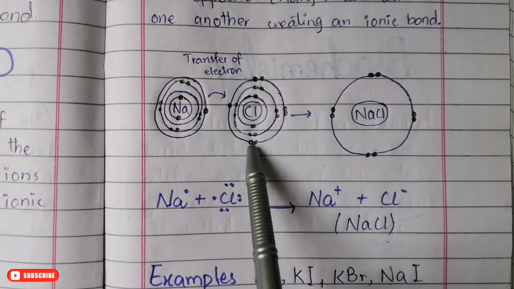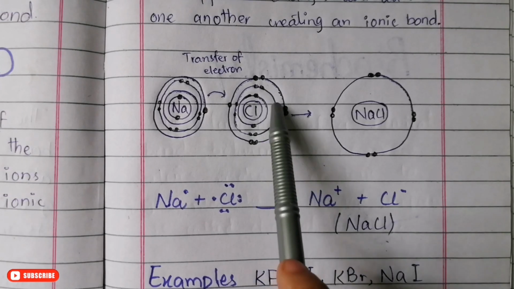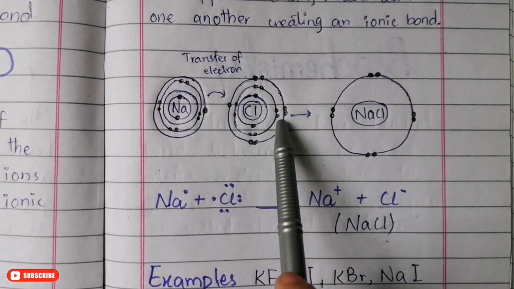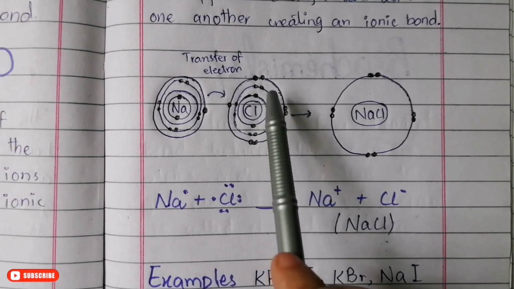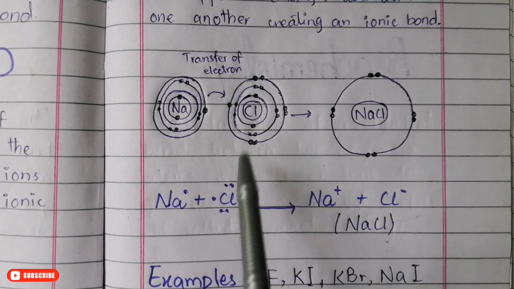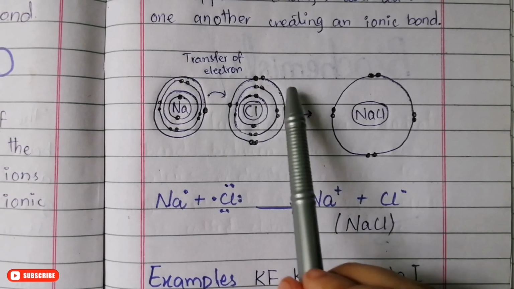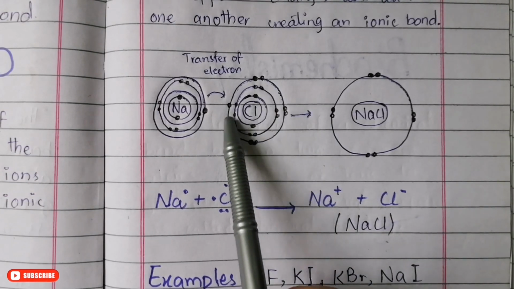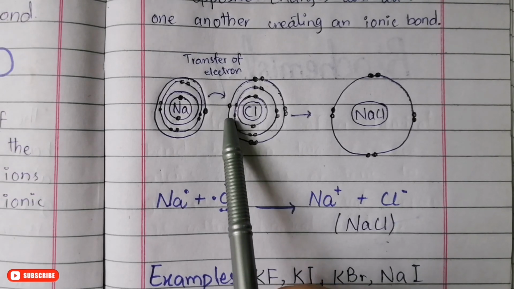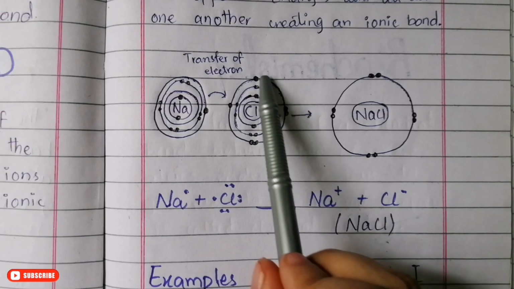And in parallel you can see that chlorine has 2 electrons in the first shell, then 8 electrons in the second shell, and in the last shell chlorine has 7 electrons. It means chlorine only needs 1 electron to become stable. 2, 8, and 7. There are 7 electrons, but in order to be stable chlorine needs 1 more electron. So it simply gains an electron from someone else's atom and becomes stable.